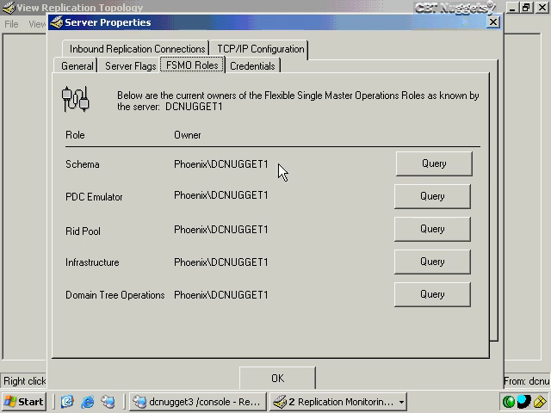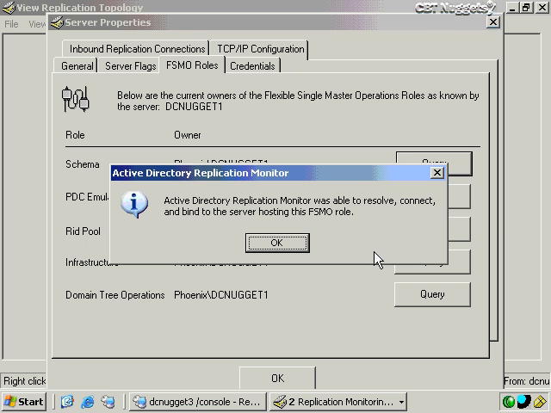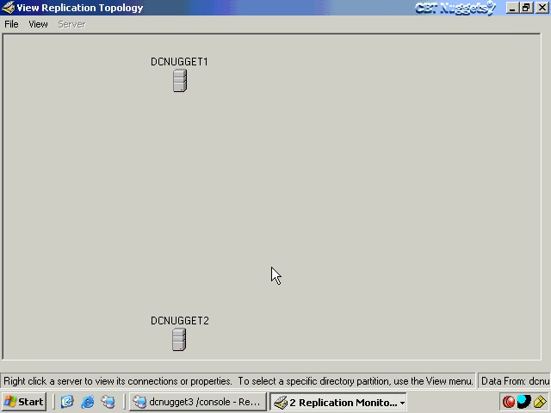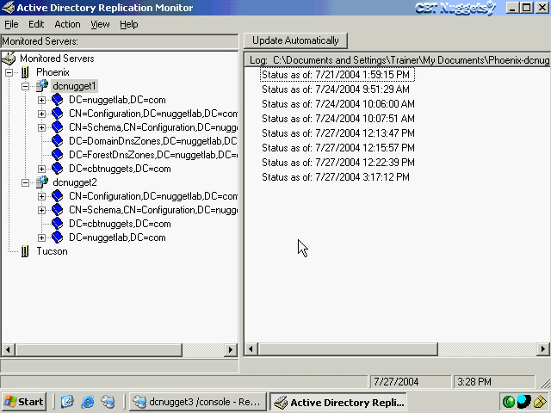Then here's all the FSMO roles. It identifies all of these being on DC Nugget 1. I can check that out and query against it to make sure that it is working properly here. And it tells me that it was able to resolve, connect, and bind to that specific FSMO role. So again, with ReplMon, we get pretty much a wealth of information about our servers and about Active Directory. Other things we can do with this is to check group policy object status. You see, group policy objects are really built in Active Directory, but they're also dependent upon certain files and templates that appear within the sysvol.